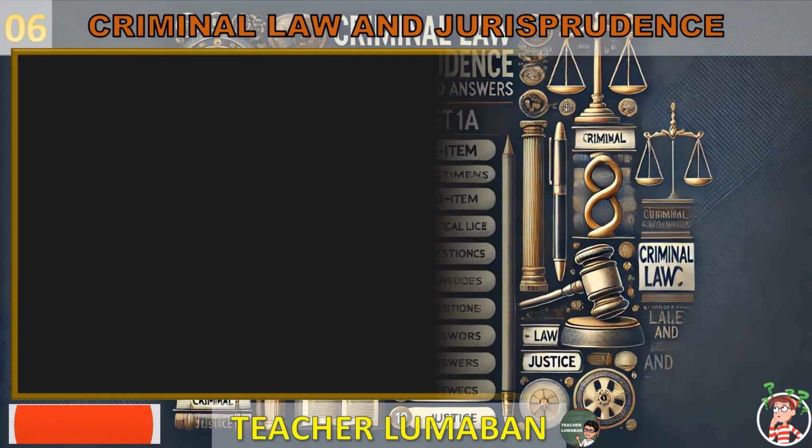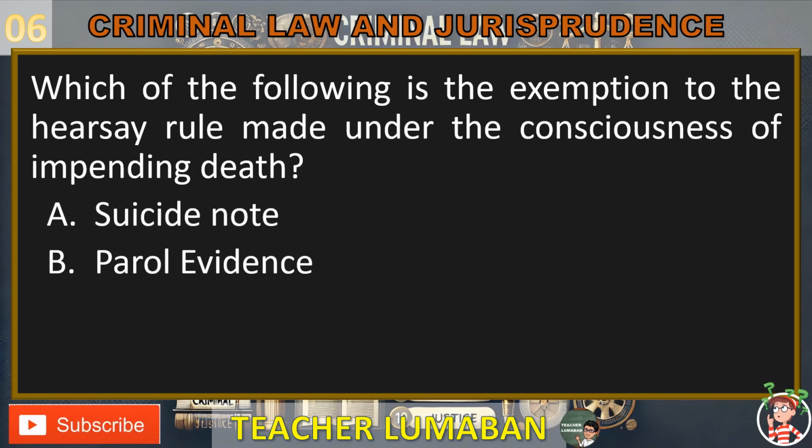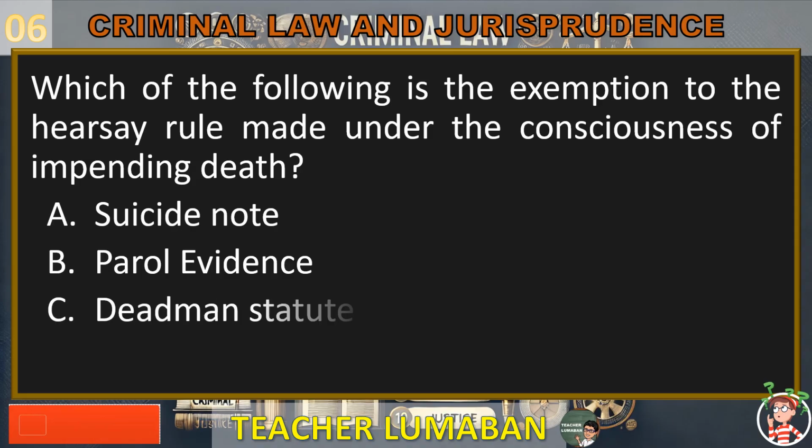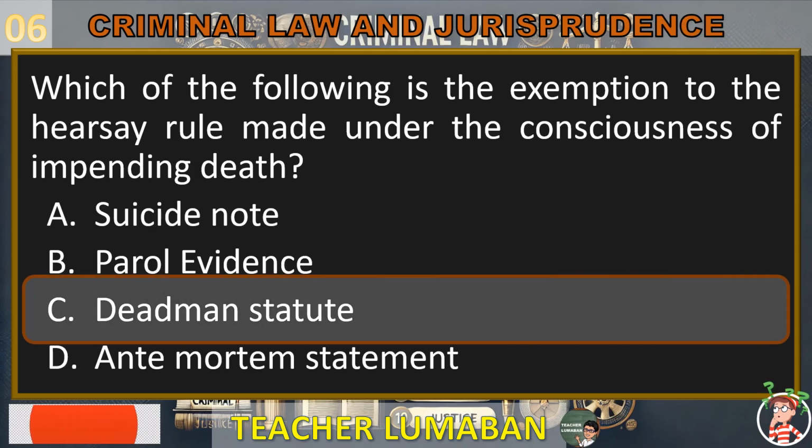Which of the following is the exemption to the hearsay rule made under the consciousness of impending death? Letter A. Suicide note. Letter B. Parole evidence. Letter C. Dead man statute. Letter D. Ante-mortem statement. In the next 5 seconds, select the best response from the available options. 5, 4, 3, 2, 1. Letter C is the correct answer.